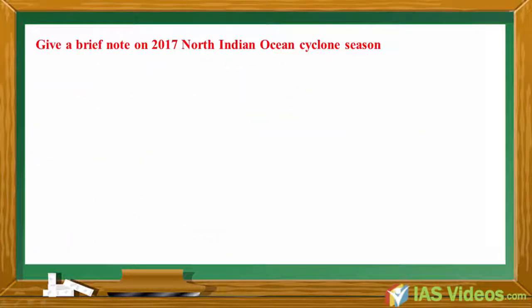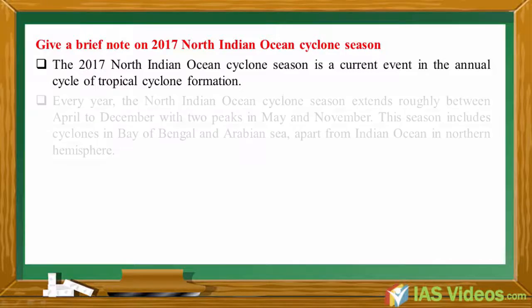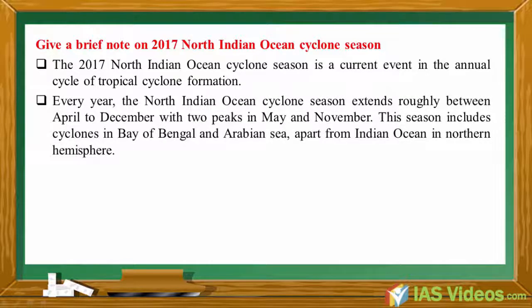Give a brief note on the 2017 North Indian Ocean cyclone season. The 2017 North Indian Ocean cyclone season is a current event in the annual cycle of tropical cyclone formation. Every year, the North Indian Ocean cyclone season extends roughly between April to December, with two peaks in May and November.